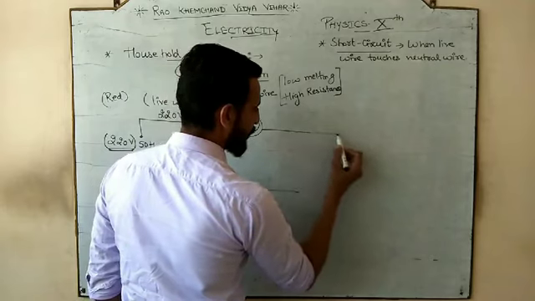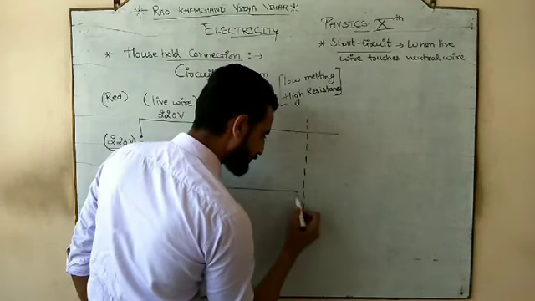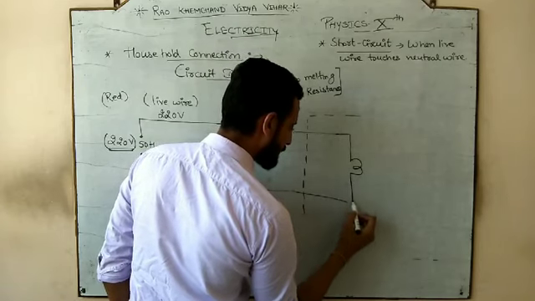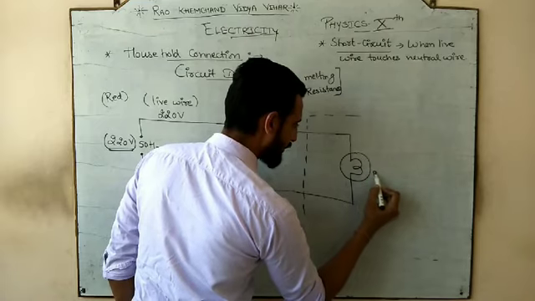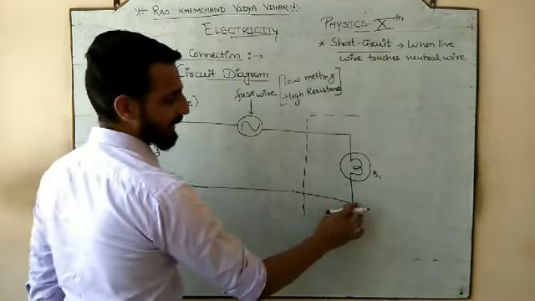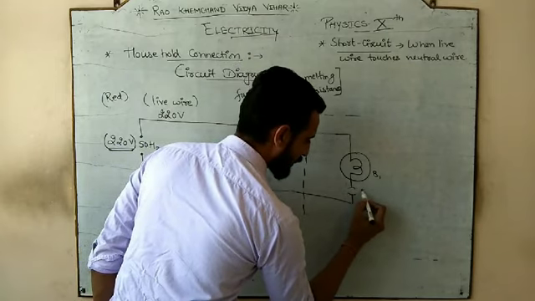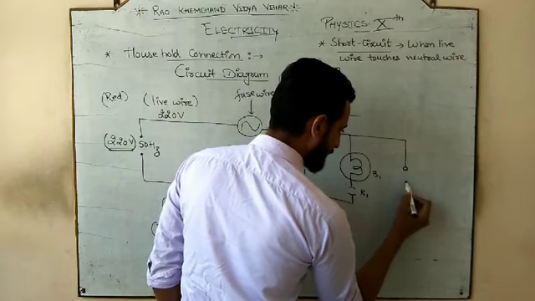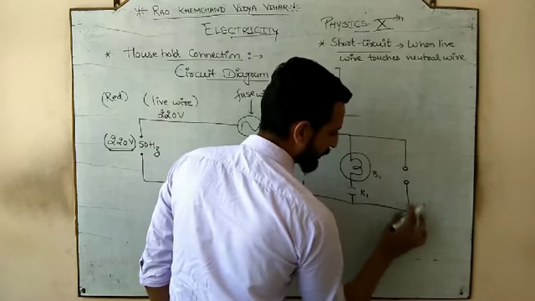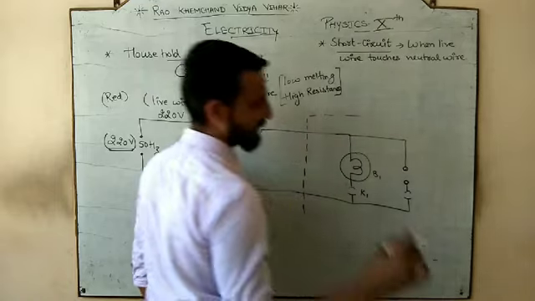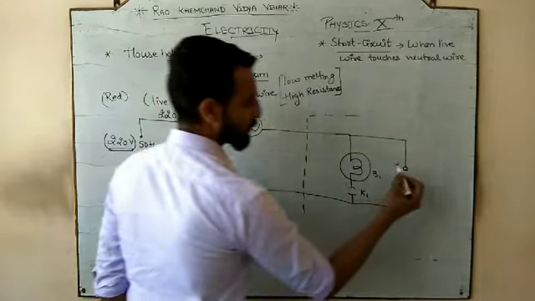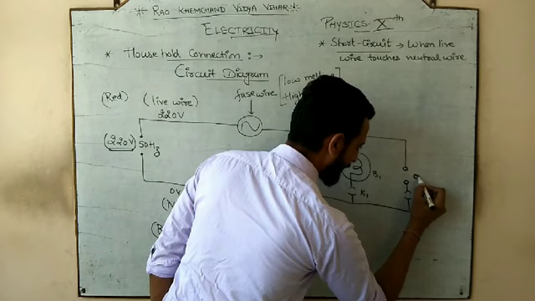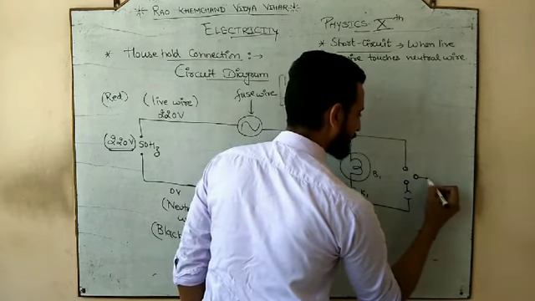Okay, now once we enter into the household, so this is our household that we are going to draw. This is our bulb B1. So this is the first bulb that I connected along with the switch cable. Okay, this is the second appliance that I am going to connect. Here I am going to connect not any appliance, I am using a switch board. So there is one hole for the live, one for the neutral, and you have also seen there is one more, एक और होता है.